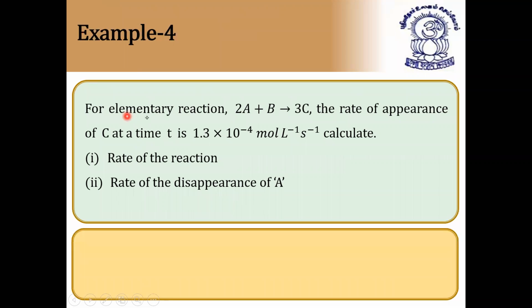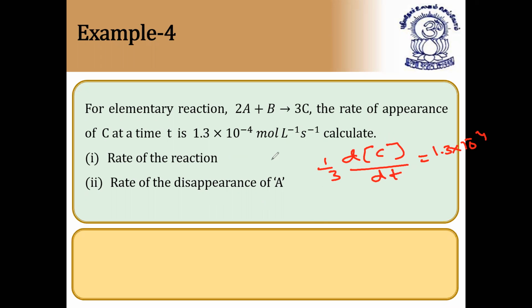Next, for the elementary reaction 2A plus 3B gives 3C, the rate of appearance of C at time is 1.3. Rate of appearance of C. Appearance of C means, what is the keyword you have to use? Appearance of C means differentiation of C by dt, which is equal to 1.3 × 10^-4. And that too, it is 1 by 3. Okay. Now calculate the rate of reaction.